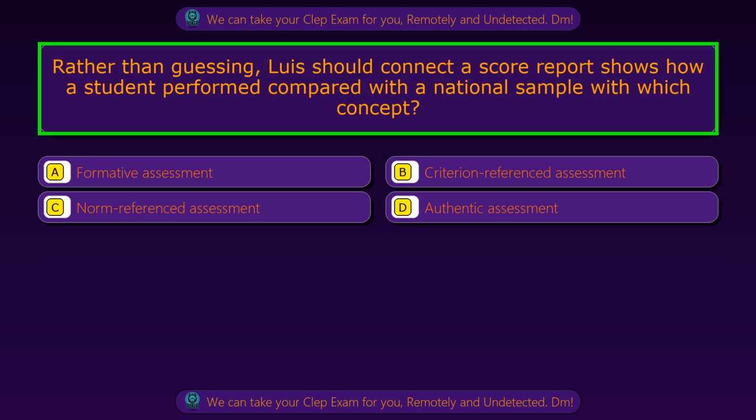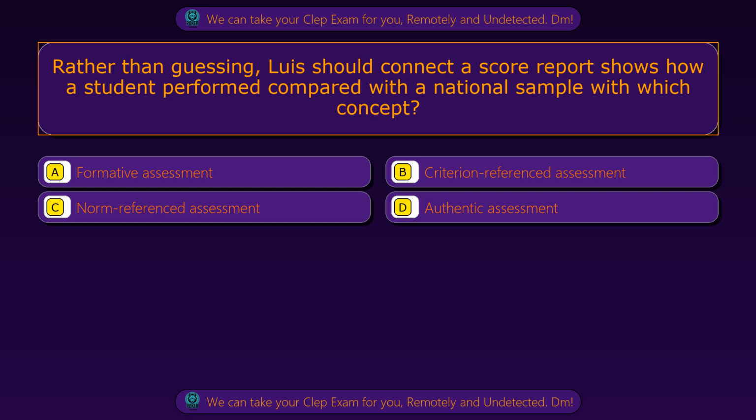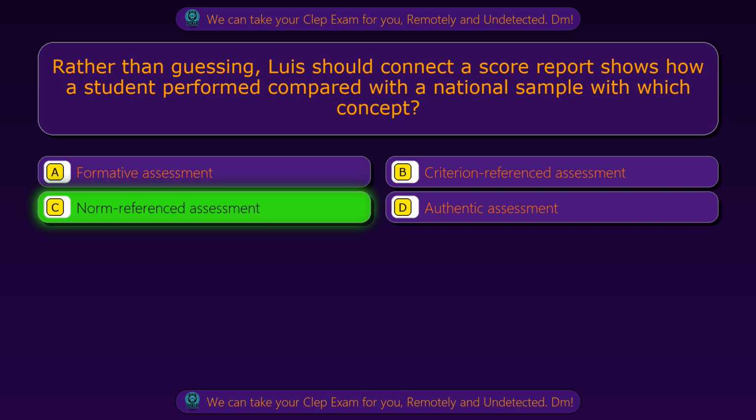Question 55. Rather than guessing, Louise should connect a score report that shows how a student performed compared with a national sample with which concept? Option A, formative assessment. Option B, criterion referenced assessment. Option C, norm referenced assessment. Option D, authentic assessment. The correct answer is option C, norm referenced assessment.